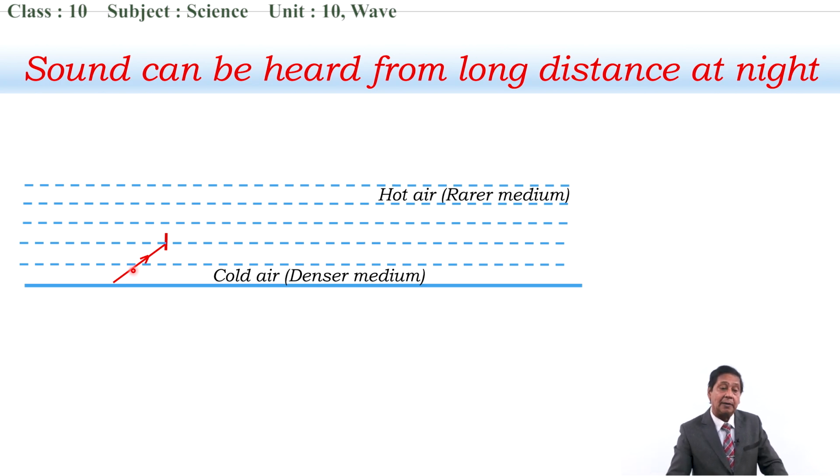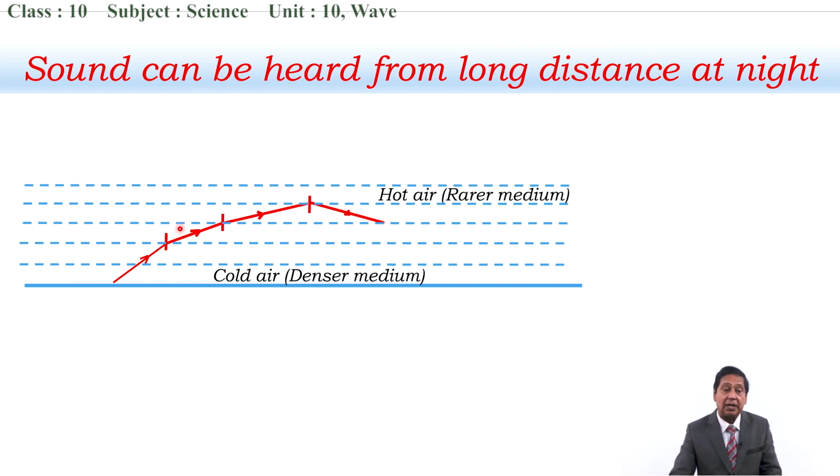And this sound wave, when it enters from denser to rarer medium, bends away from normal this way. In another layer also, again it is entering from denser to rarer medium and it bends away from normal. This way, a condition comes when the angle of incidence is very large, and when it becomes greater than the critical angle, then instead of refraction, it reflects back in the same denser medium.